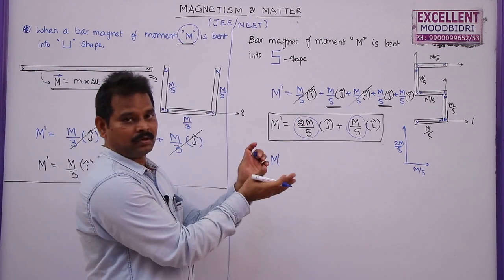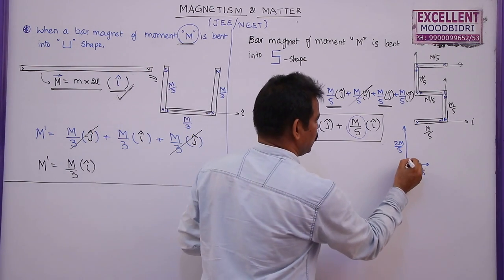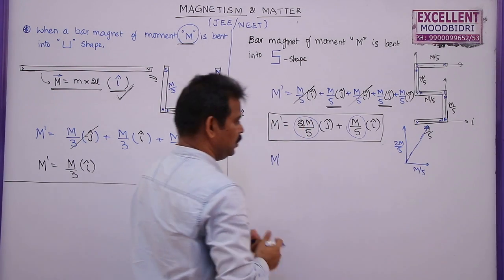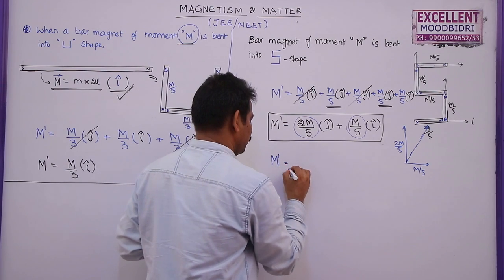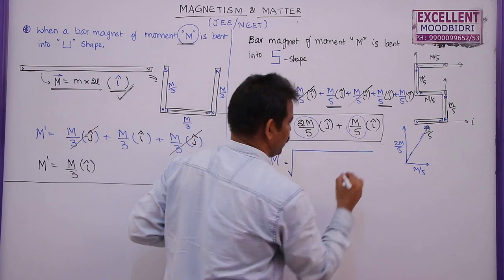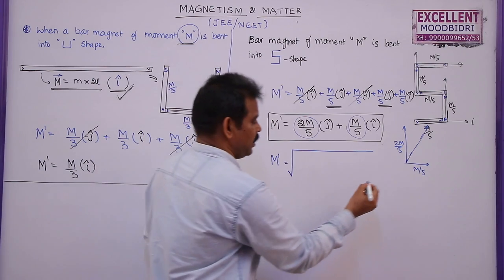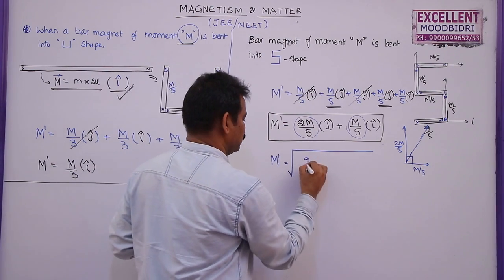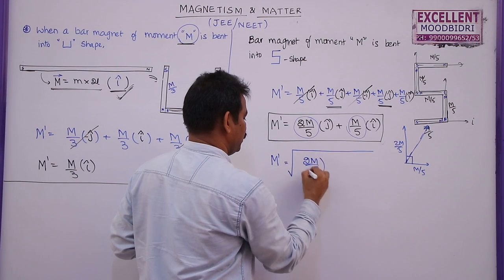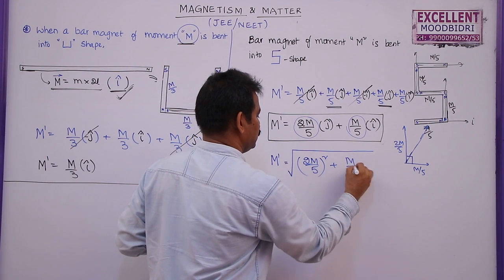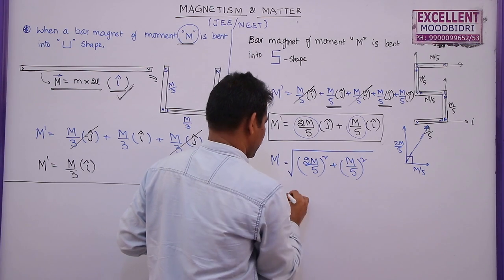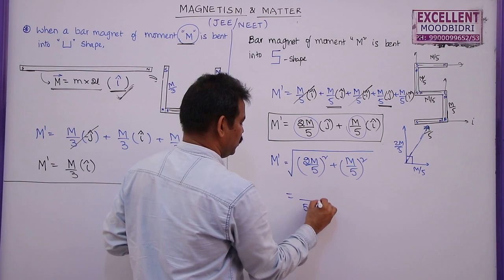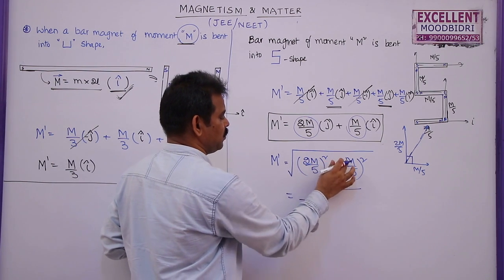So what is the resultant of two vectors acting from the same point? Resultant is given by the diagonal drawn from the same point. So this is the direction of this resultant magnetic moment, which is given by root over p square plus q square plus 2pq cos theta. As the angle between these two is 90, cos 90 will become 0. So answer is square root of 2m by 5 whole square plus m by 5 whole square. So this is 5 square, this is 5 square, so 5 will come out, and inside this one we have 4m square plus m square.